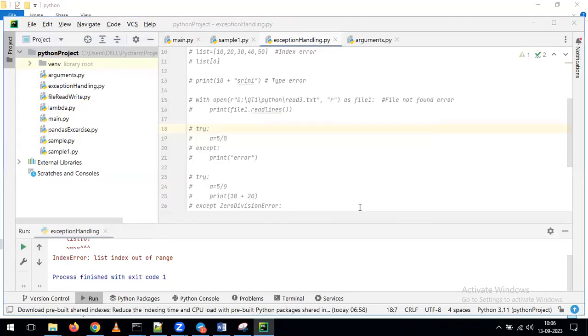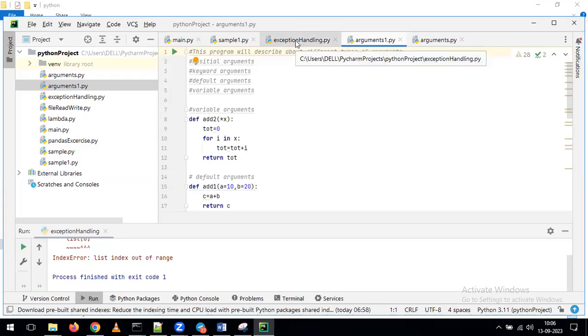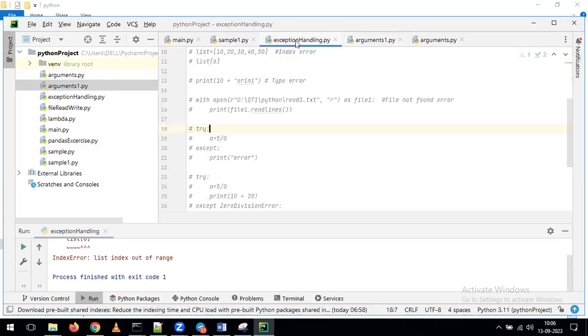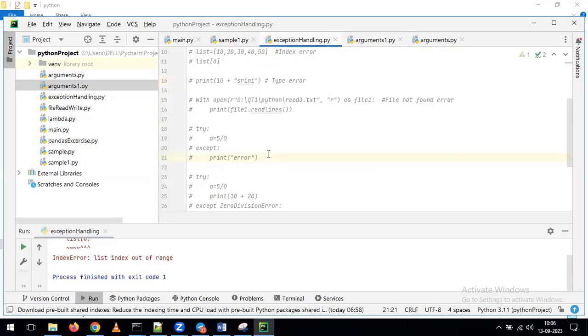Just click on OK. Now see here, whatever file I copied, you can see that file on top of your PyCharm. And indirectly, whatever files I'm going to send to you for the purpose of practice, you can copy and paste those files into your PyCharm under the project. With that, you can run all the examples I'm showing as part of our class. Not only these examples, Andy, first try to understand all these examples by using these scripts. At the same time, try to perform your own operations. With that, you can get good knowledge of type of arguments, and at the same time of exception handling also.